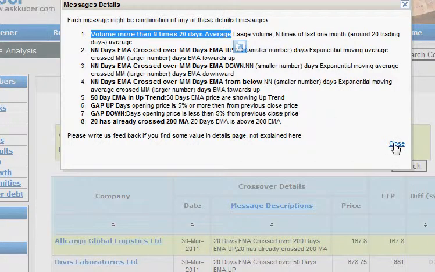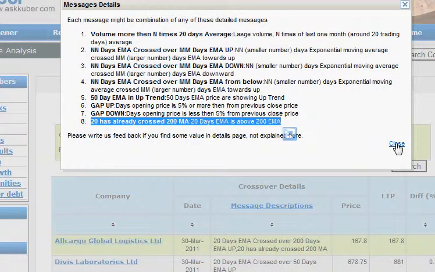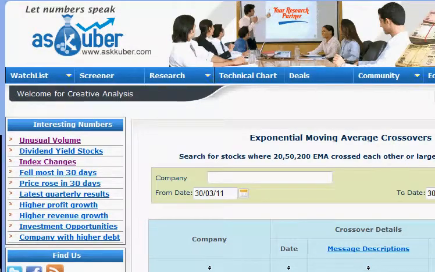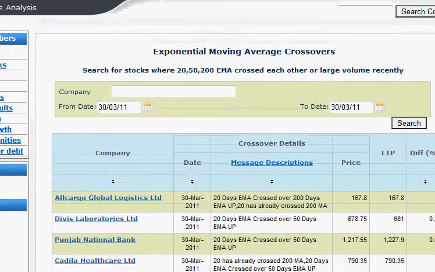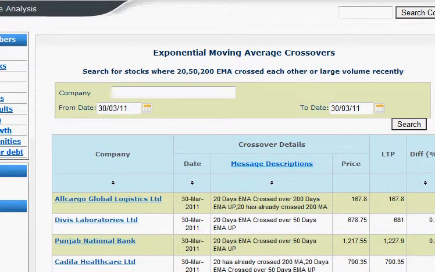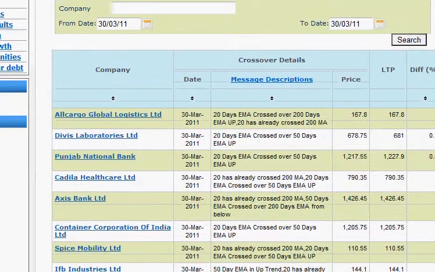We are also tracking the volume, where there is large volume, for example 6 times or 5 times more than the previous 1 month average volume. When this volume happens, we also check whether the stock was already in an uptrend. Uptrend means the stock has the 20-day EMA higher than the 200-day EMA. We will cover them one by one with examples. Not all, but most of them.